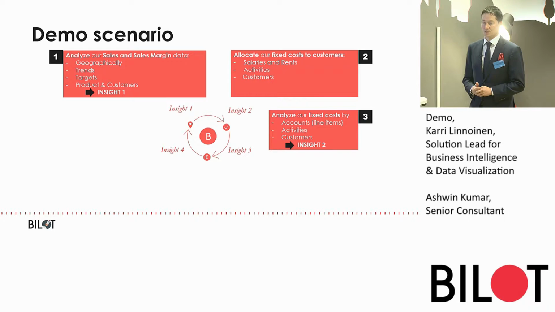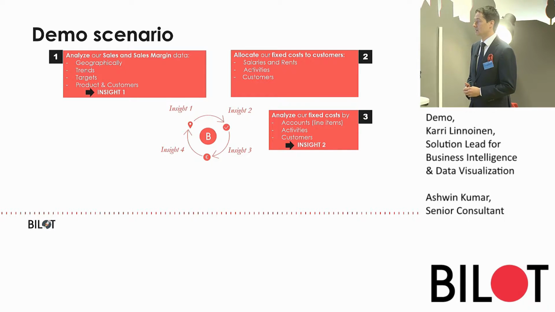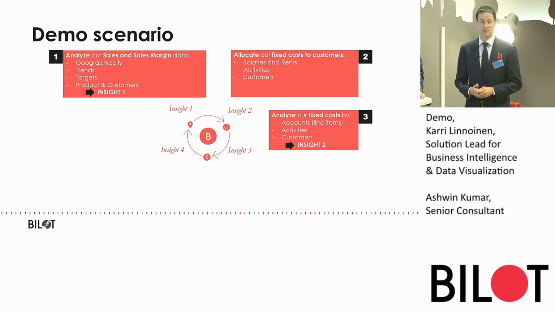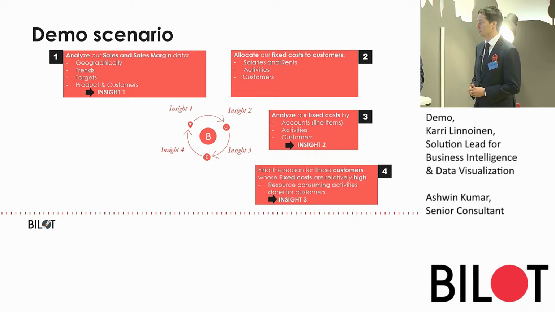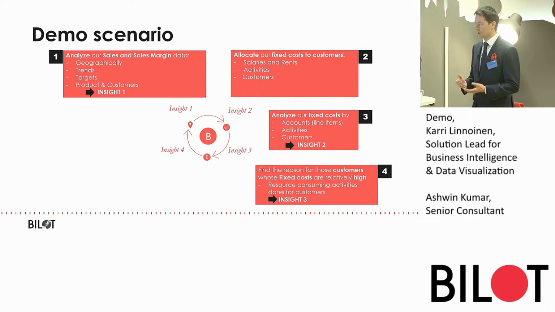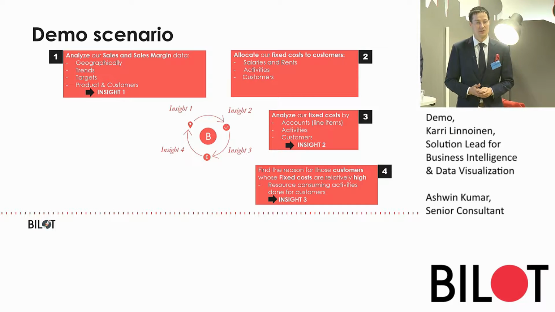And then we continue this demo by further analyzing our fixed cost by accounts, activities, and customers, and we provide this second insight to our sales director. Then we deep dive into these customers whose fixed costs are relatively high.